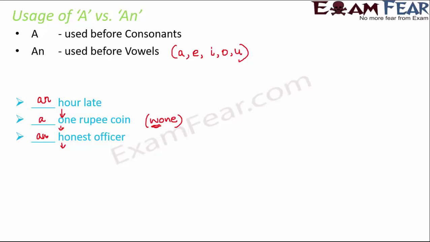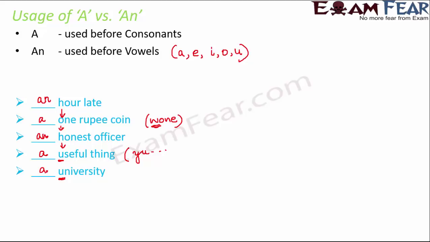So an honest officer. Dash useful thing. So in this case it starts with a vowel U, but if you look at the pronunciation it is like useful thing. Y. As if it starts with Y. So we say a useful thing. Dash university. So again here it starts with a vowel but the sound is like Y, university.